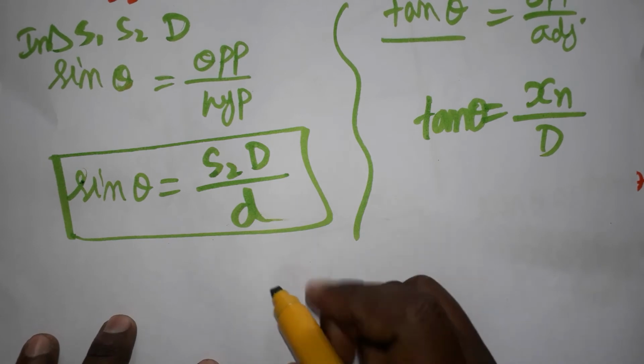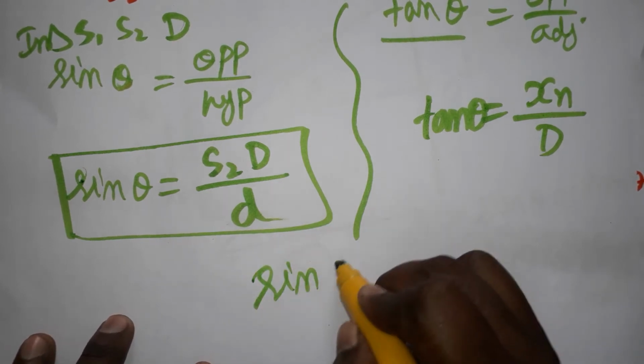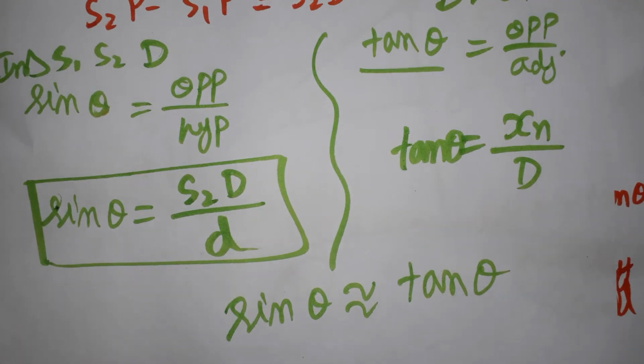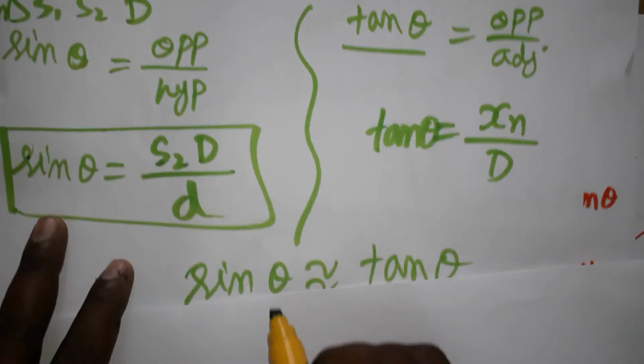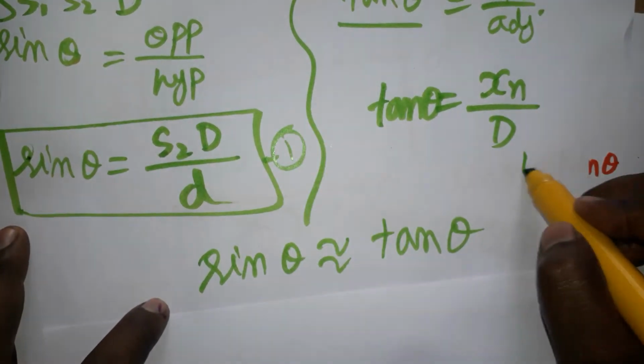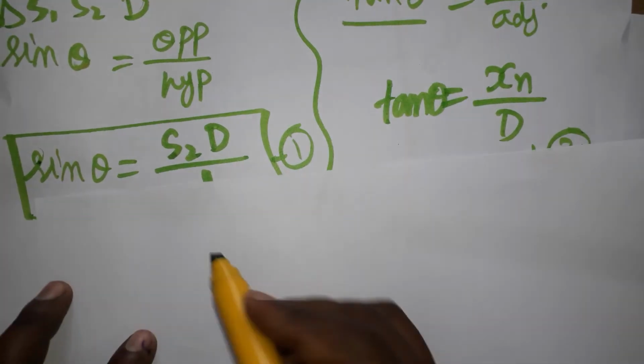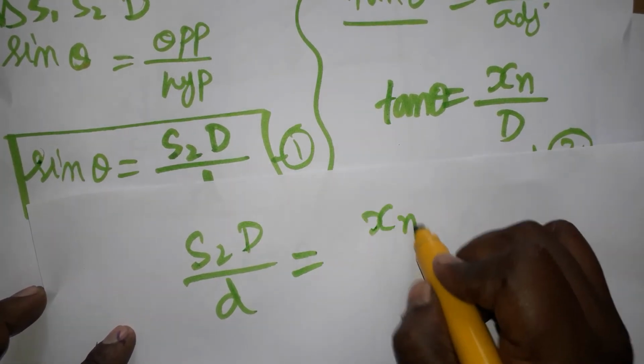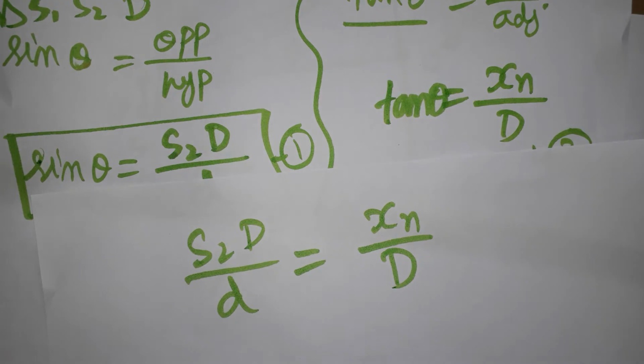That means these two equations are equal, so equation 1 and equation 2 can be equated. S2D divided by small d is equal to xn divided by capital D. I will repeat again: S2D is called the path difference.